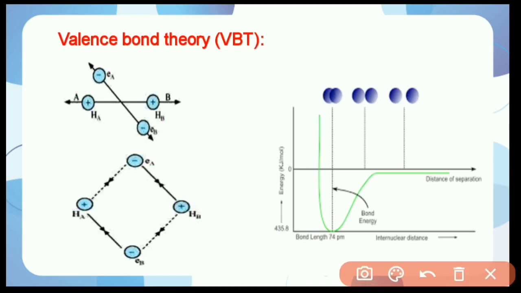In this graph, if the two hydrogen atoms in the H2 molecule are forced to come closer than the equilibrium internuclear separation, the repulsive force starts predominating over the attractive force, and then the energy of the system increases very sharply. So when the atoms come closer, the potential energy increases, and then the molecule forms.